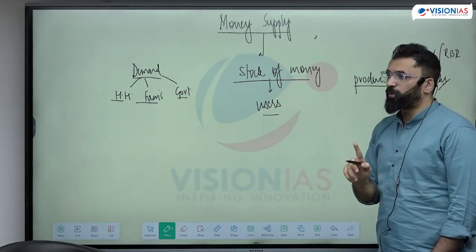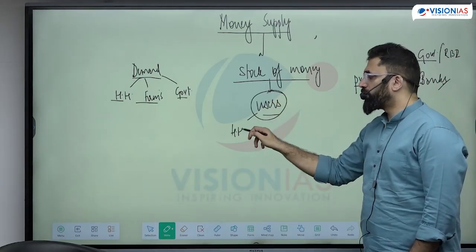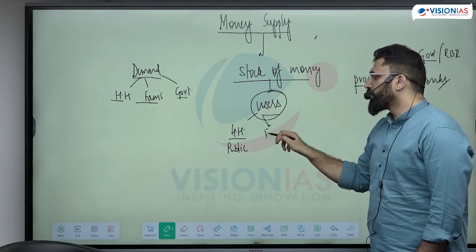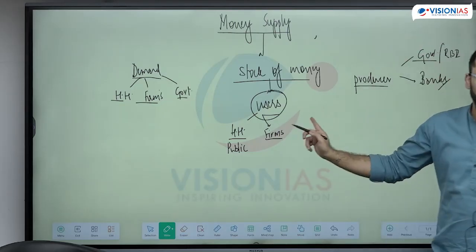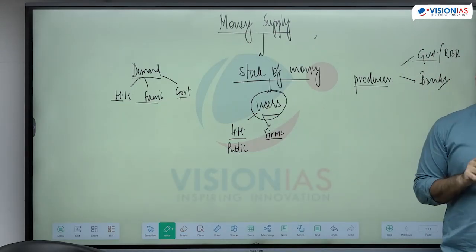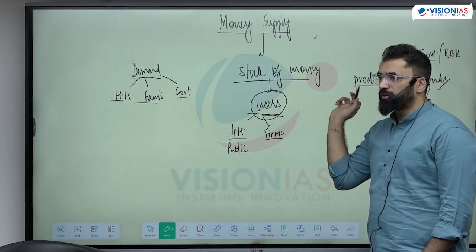So money supply is the total money available in the economy at any point of time to all the users of money, which is the household, which we call public in general, and firms, which are non-banking firms. The firms should not be banking because banks can create money. We'll come to how banks create money. So the money supply is the total money available to the users, not to the producers.